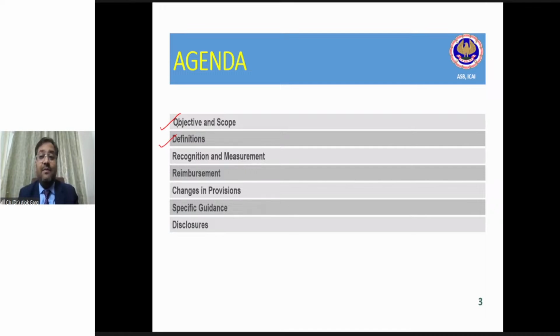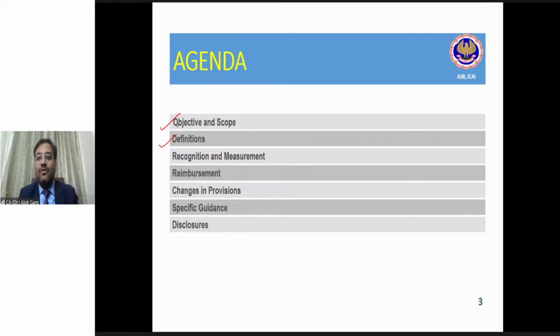But is measurement only applicable to provision, or also to contingent asset and contingent liability? Yes, Rahul. Yes, Koshiki. You're right, Smith and Rashmi as well. The word measurement is applicable to all these three items.